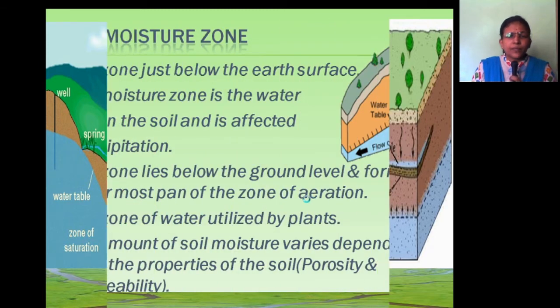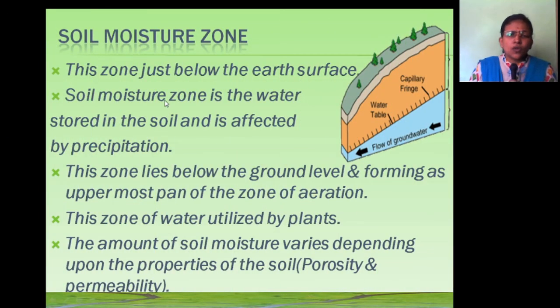Firstly, we will discuss the soil moisture zone. This is the soil moisture zone, the zone just below the earth's surface. The soil moisture zone is the water stored in the soil, affected by precipitation. This zone lies below the ground level and forms the uppermost span of the zone of aeration. This zone is utilized by plants.